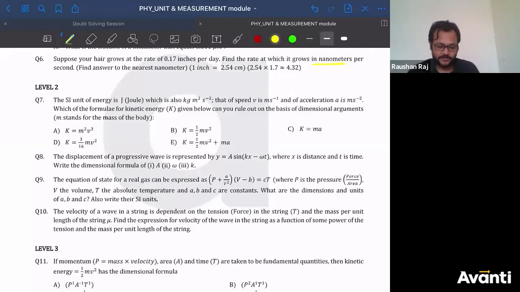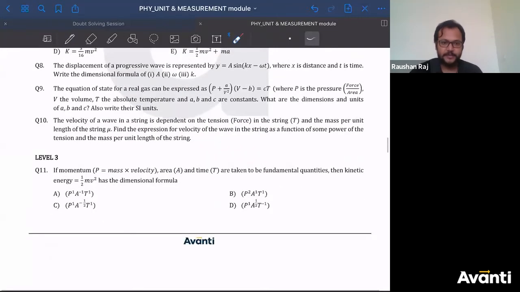Okay, so after so much of anyway, question number 10. Let us go to question number 10. Meghna has asked question number 10. Look, the velocity, this is question number 10.